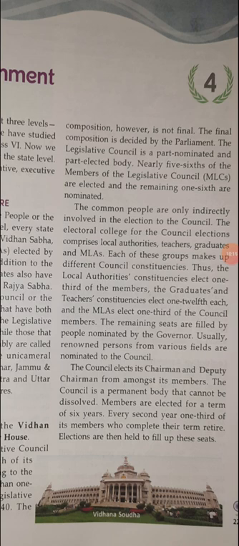Members are elected for a term of 6 years. Every second year, 1/3 of its members who complete their term retire. Elections are then held to fill up these seats. Now the person who will be nominated or elected as a member of the council will be in office for 6 years. And every second year, a few members retire because their term of 6 years is finished, and another election will be held. This is the reason this council will never dissolve. It is a permanent body.